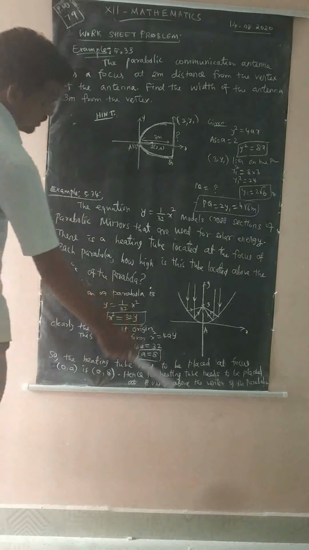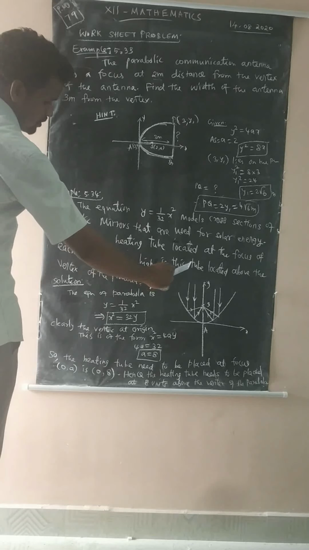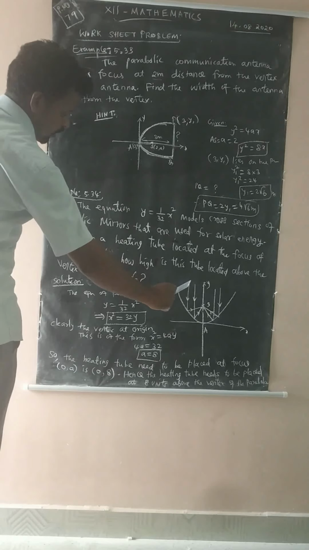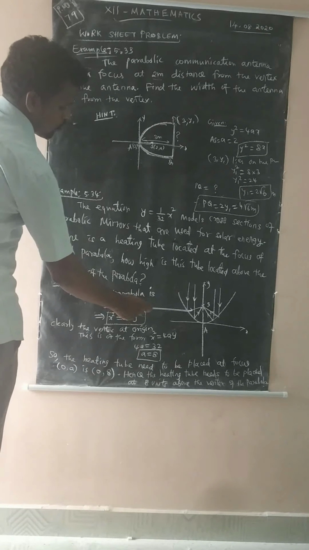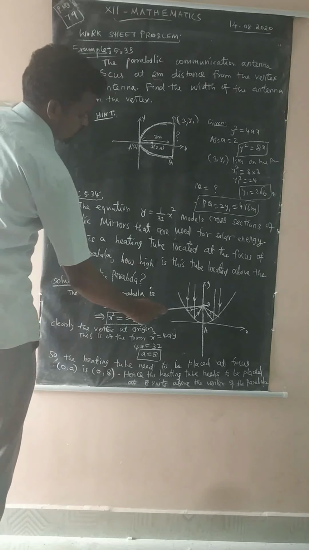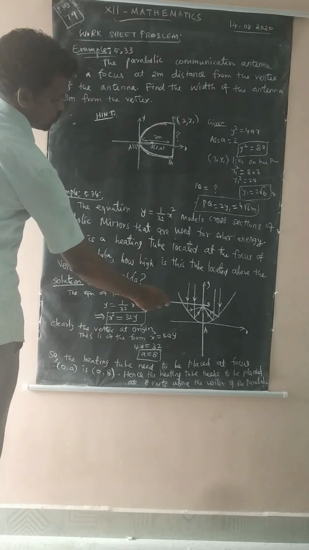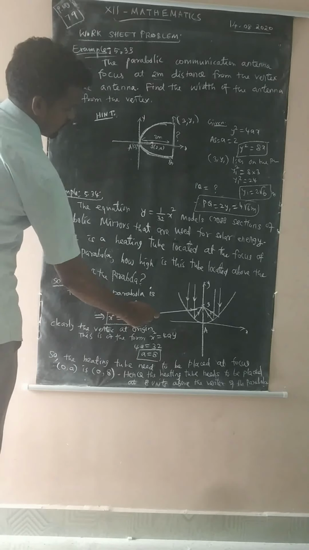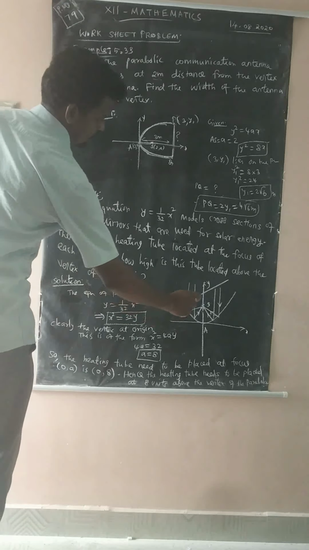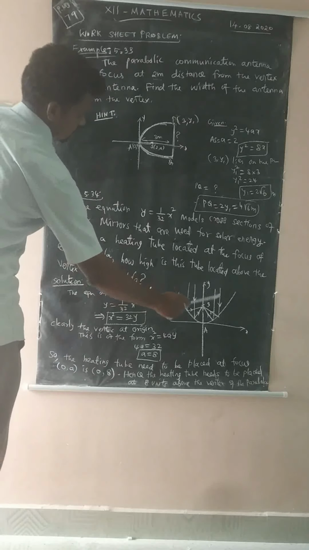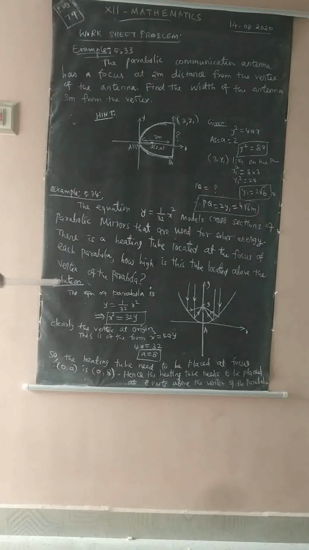Here the solar energy, that means sunlight energy, reflects off the parabolic mirror and goes to the focus, where the heating tube is located. That is the reflective property of the parabola.